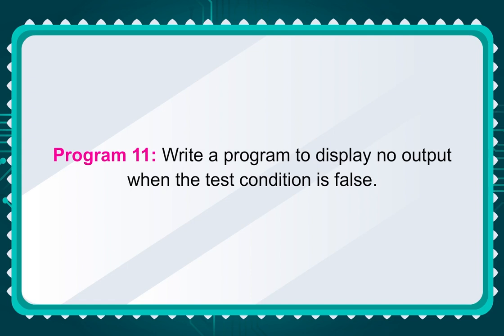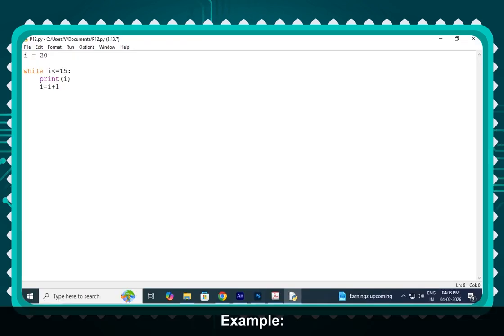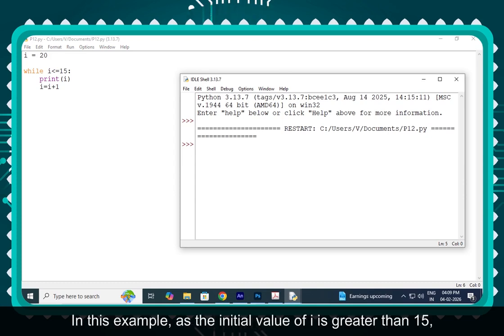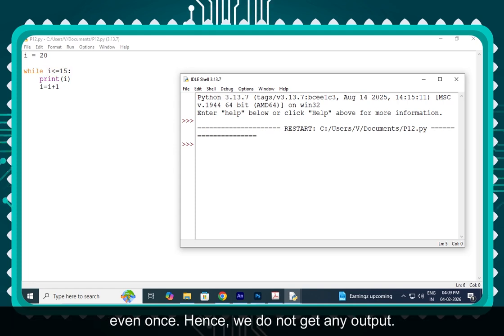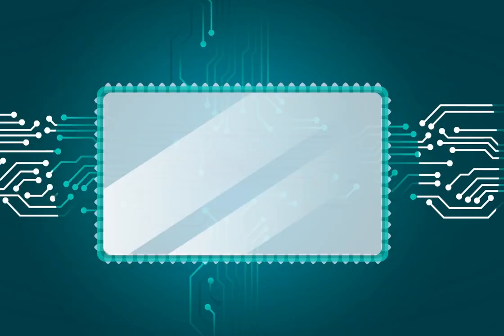Program 11. Write a program to display no output when the test condition is false. Example. Output. In this example, as the initial value of I is greater than 15, the condition will return false, and hence the loop body will not be executed even once. Hence, we do not get any output.